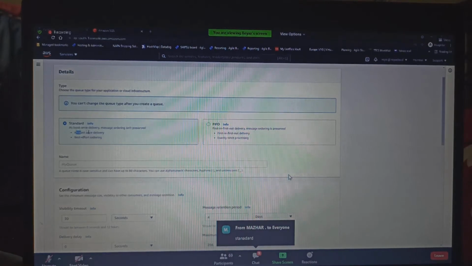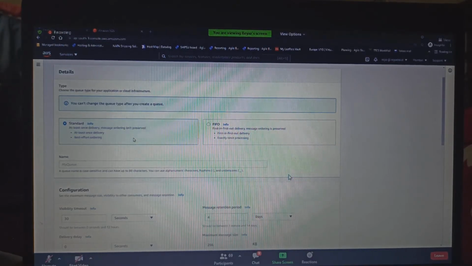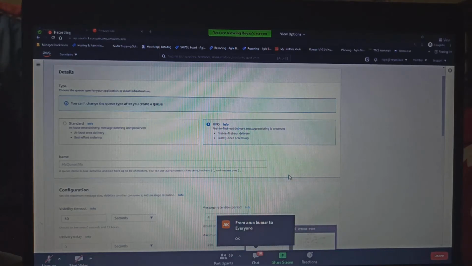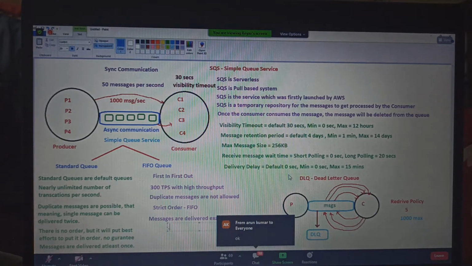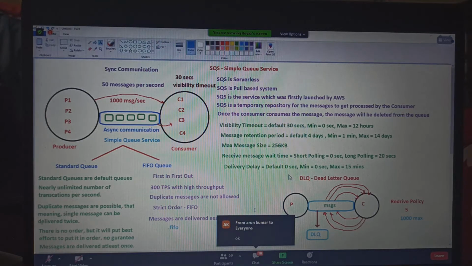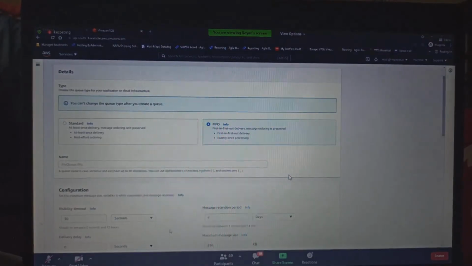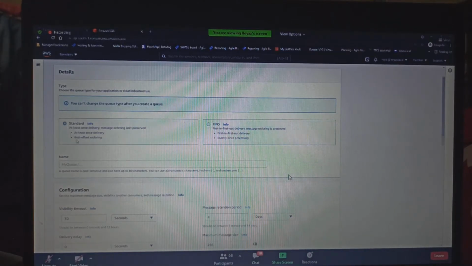Standard meaning, as we have learned, at least once delivery and best effort ordering. Whereas in FIFO, it is first in first out and exactly once processing. So whichever you want as per the requirement, you just go and select that. Let's go for the standard. Standard doesn't need any extension, but if it's FIFO, the extension should be .FIFO. Write this down. Extension should be .FIFO. So I'll go with the standard and I'll call it my first queue.